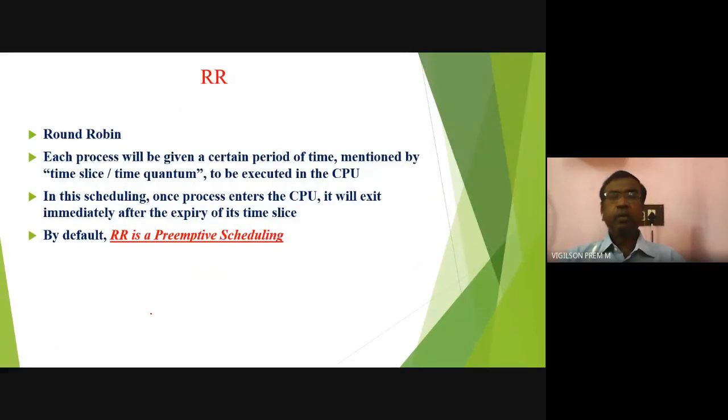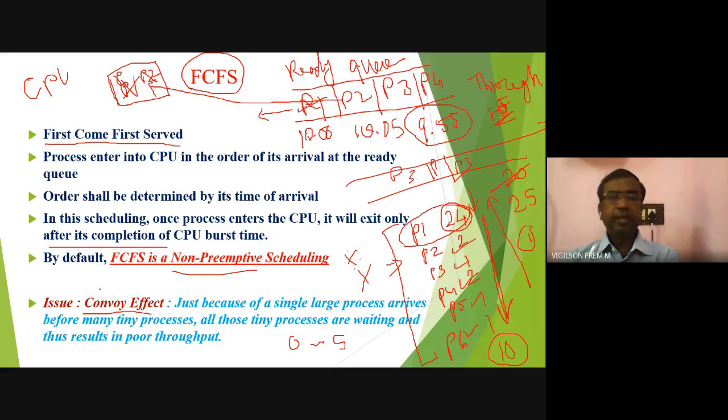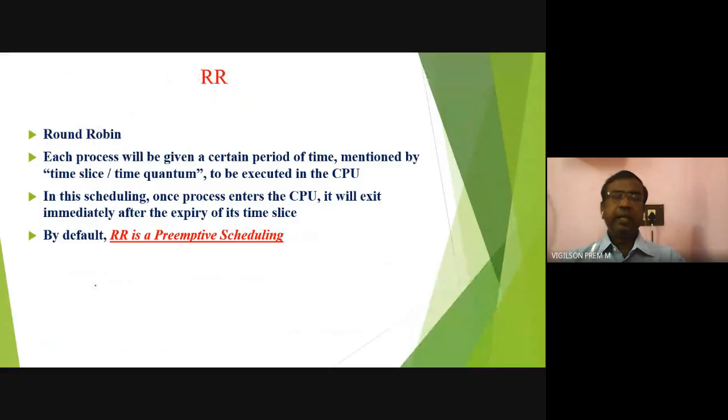Second algorithm is round robin algorithm, RR algorithm. In order to avoid this convoy effect disadvantage, here what we are telling is each process will be given a certain period of time, mentioned by the time slice or time quantum, to be executed in the CPU. Of course, we will consider the order in the queue, but we will not give the entire time. P1 is asking 24 seconds, I will not give 24 seconds. Instead, I will give some 2 seconds or 3 seconds. That will be fixed by time slice.